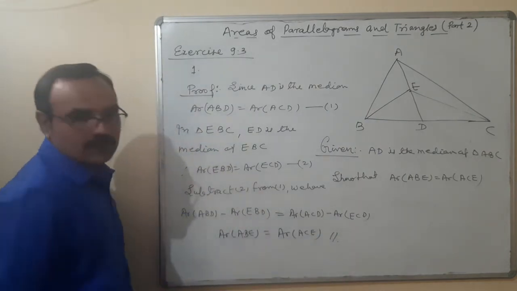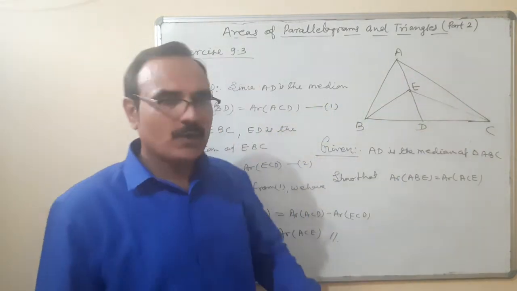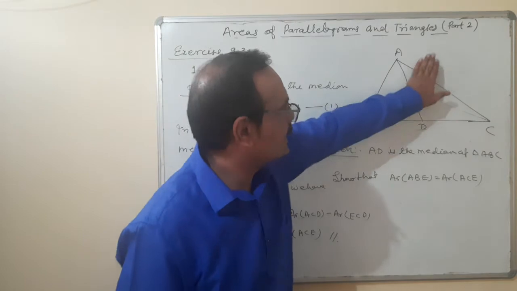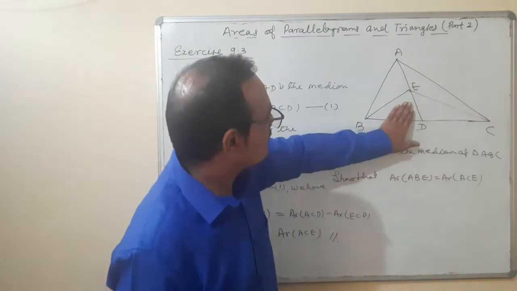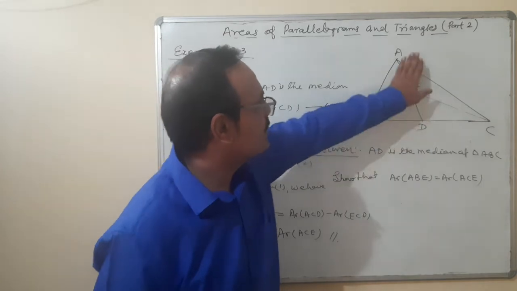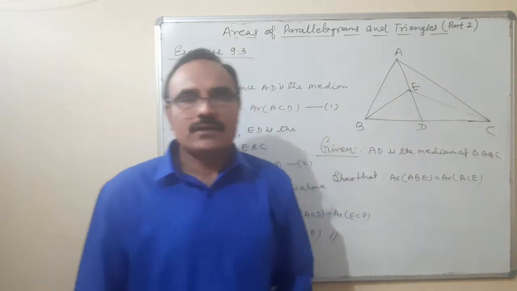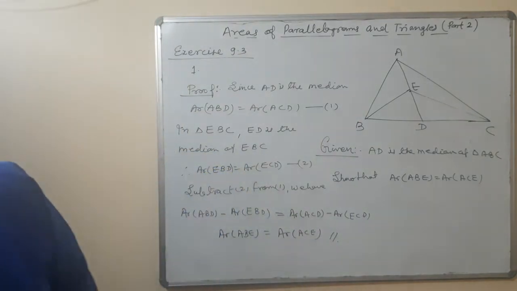Proved. So the area of this part is equal to the area of this part. Actually, what we have done: this complete area is equal to this one. Since these areas are equal, from each I have subtracted an equal part, and the remainders are also equal. So that is the proof of question number 1.